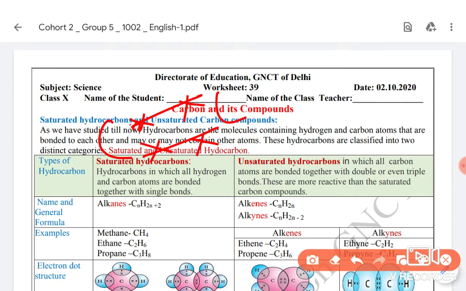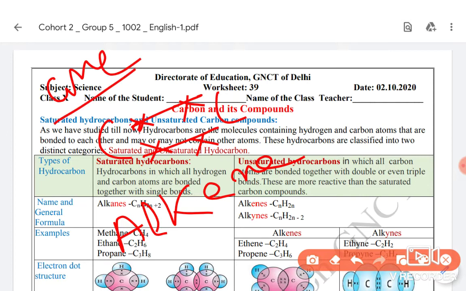These types are known as alkenes. I have told you in an earlier video that alk represents the number of carbon atoms, and for a double bond the suffix will be ene, similar to the suffix a in the saturated case. In the case of unsaturated, the number of carbon atoms will be alk, that is meth, eth, prop, depending on the number of carbons, and the suffix will be ene.